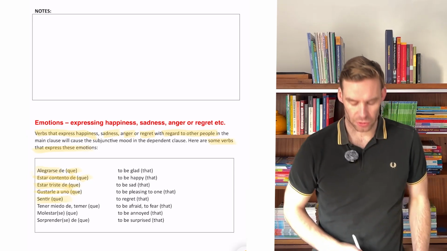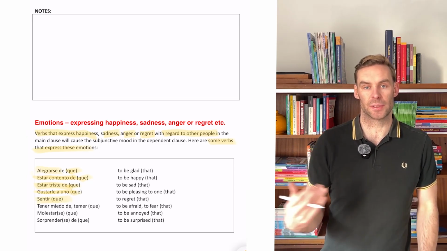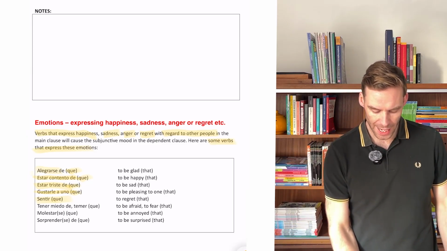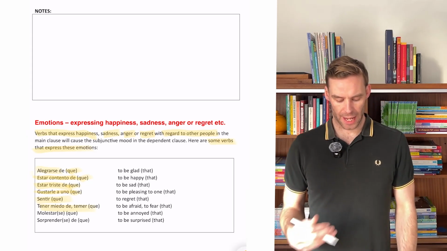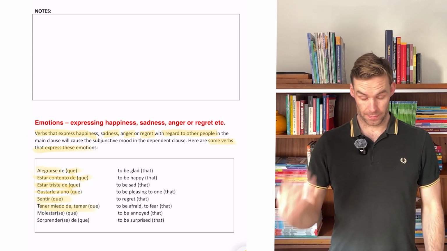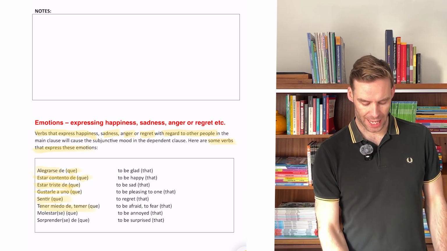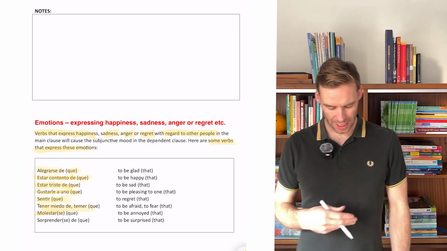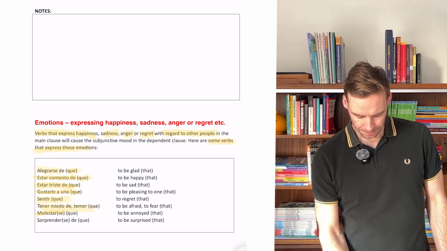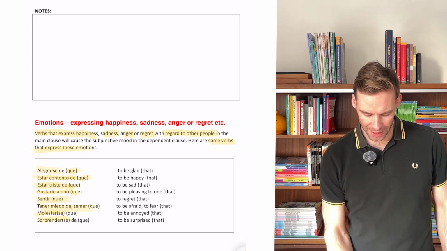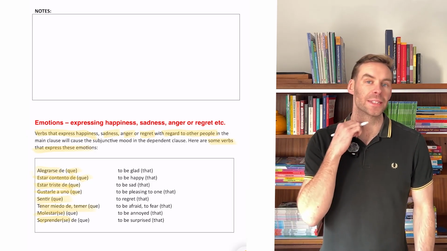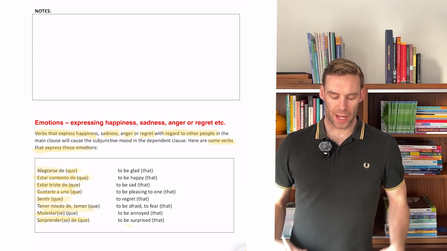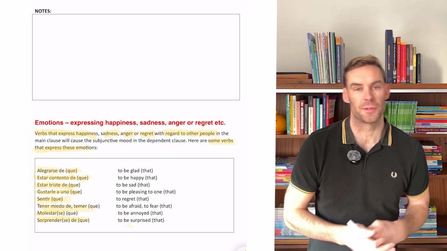Sentir que, so to regret that, not many people know that, okay, I am sorry, lo siento. Sentir can be to regret. Tener miedo de, o temer que, so to be afraid or to fear that. Molestar, and in brackets, se, so me molesta que, okay, to be annoyed that. Sorprender, se, so the reflexive pronoun in brackets, so me sorprende de que, so I am surprised that. Okay, and they're the main ones I could think of that need to trigger the subjunctive.